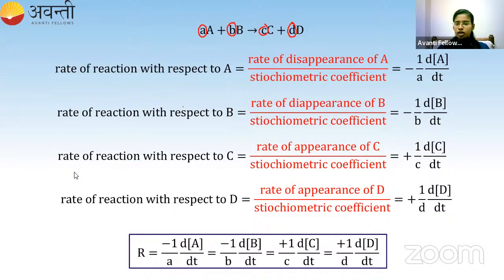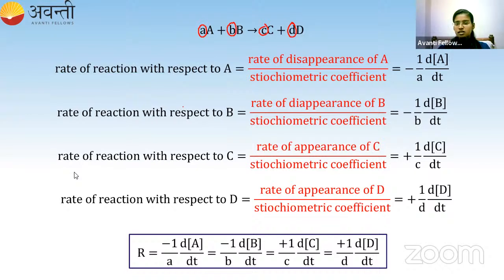Got it? For any reaction given to you, you can write the rate of the reaction easily using this concept. Just one thing: if it is a reactant, put the coefficient in the denominator and put minus. If it is a product, put the coefficient in the denominator and write plus. That's all. Such an easy thing. I hope this is clear to all of you.